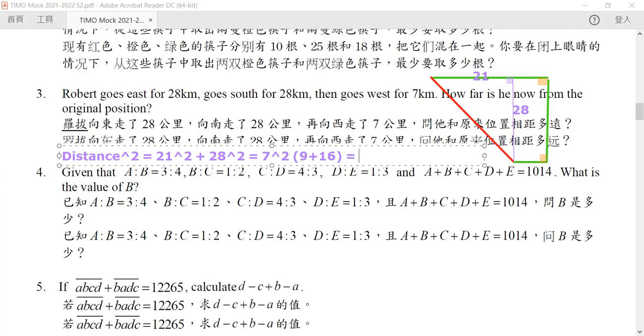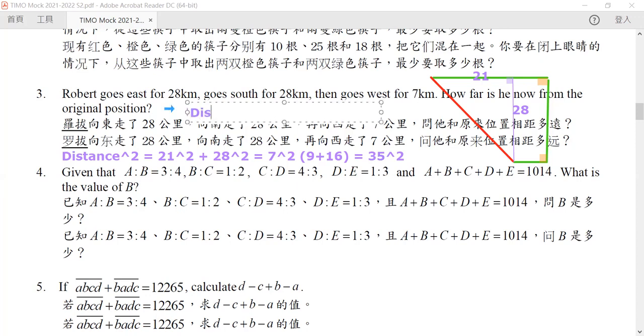But then this would be equal to 35 squared. So we know that because our distance squared is equal to 35 squared, hence our distance is equal to 35.